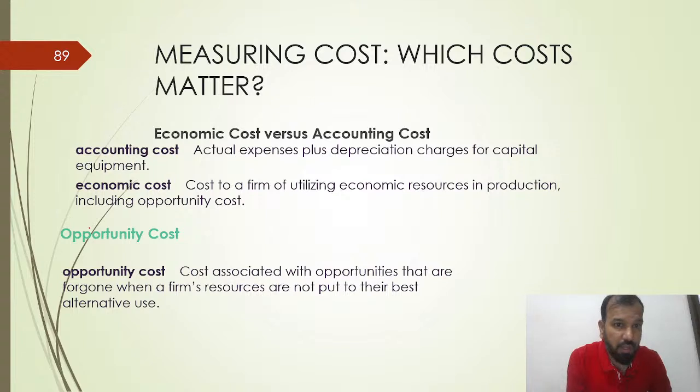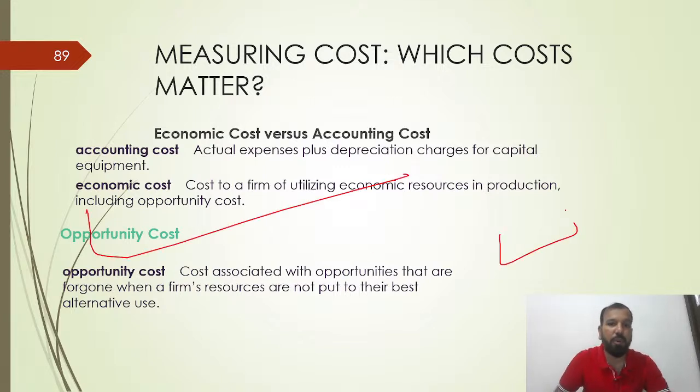So what is the accounting cost? Actual expenses plus depreciation charges for the capital equipment. The economic cost of a firm is the cost of utilizing economic resources in production, including the opportunity cost. Opportunity cost is associated with the opportunities that are foregone when a firm's resources are not put to their best alternative use. Suppose many people are attending the class. In the same time you could spend these 60 or 70 minutes somewhere else. If you are getting more profit in the class than from what you had planned, fine. But if you are not getting any benefit from the class, then you are losing the opportunity.